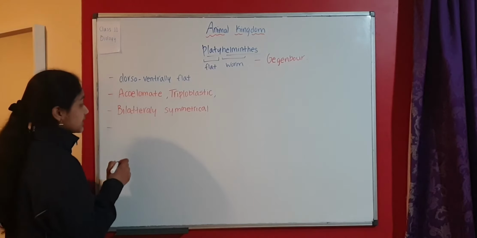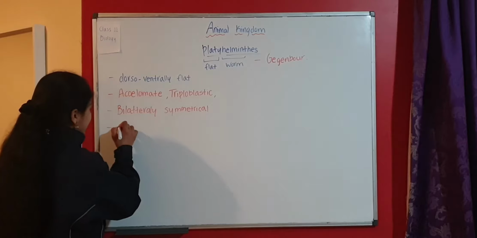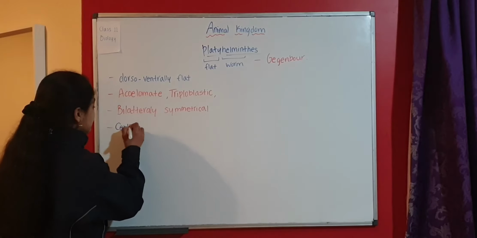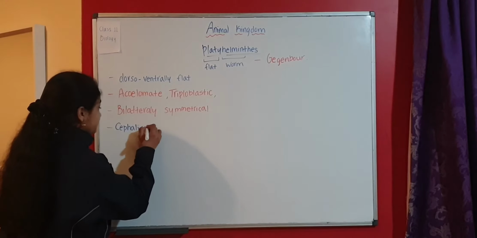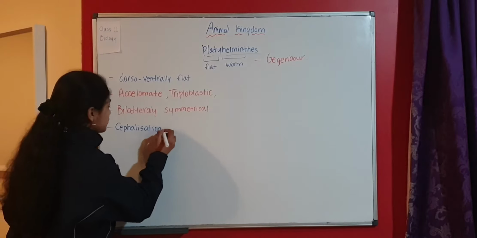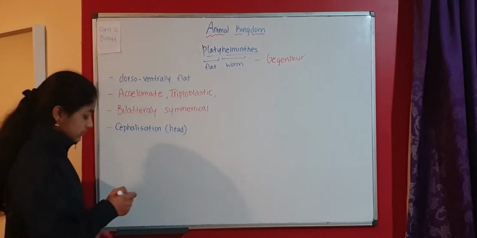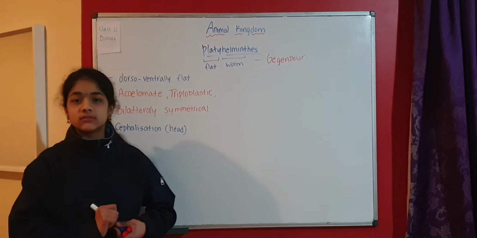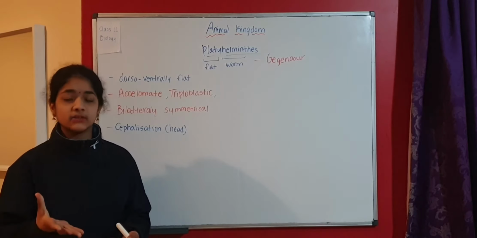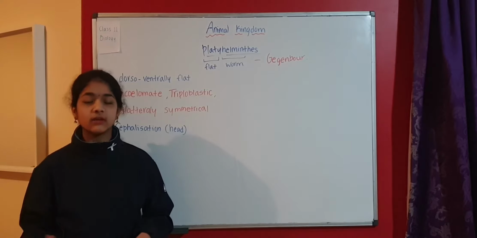Now let's talk about their cephalization. Cephalization is present here. Cephalization is the formation of head. They have a head, but there is no brain. There is no structure like brain or spinal cord.